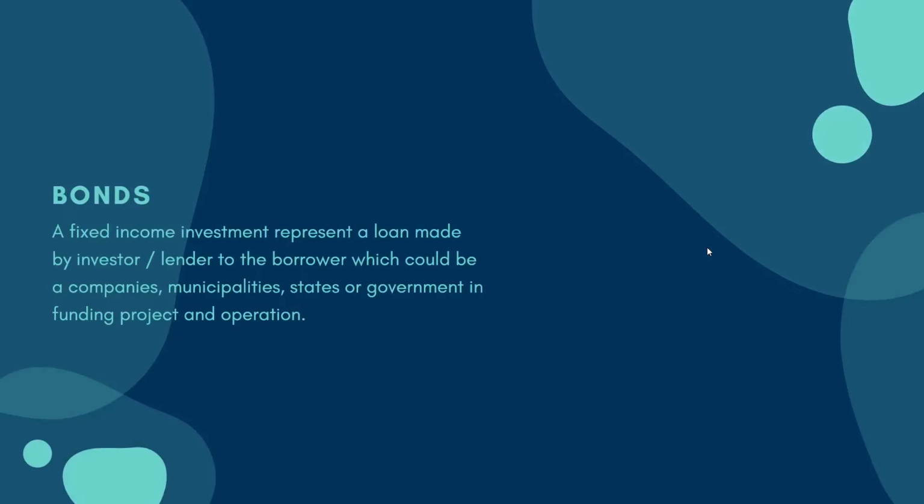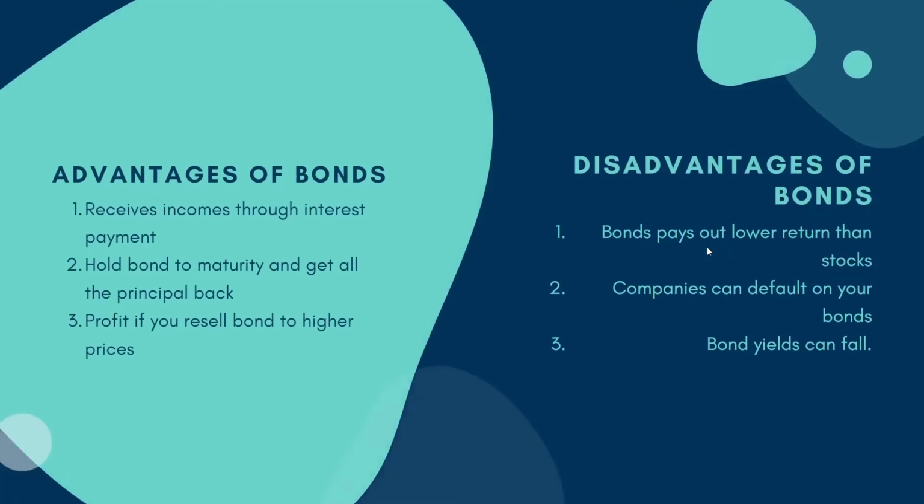We have bonds. So, what is bonds? A fixed income investment represents a loan made by an investor or lender to the borrower, which could be companies, municipalities, states, or government in funding project and operation. So the advantage of bond is, the first one, we receive income through interest payment. The second one, hold bond to maturity and get the principal back. The third one is profit if you resell the bond at a higher price.